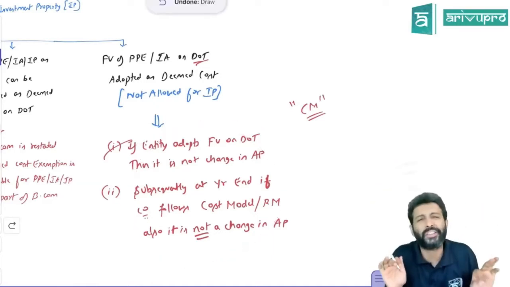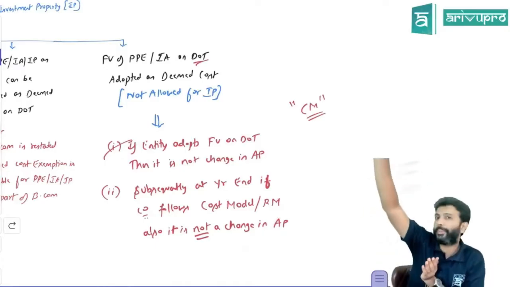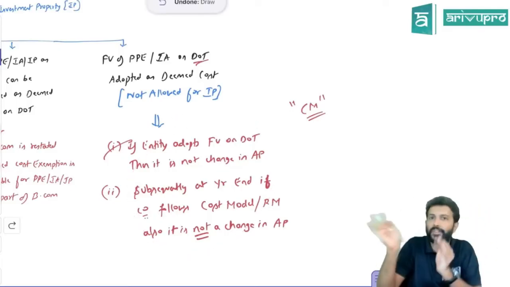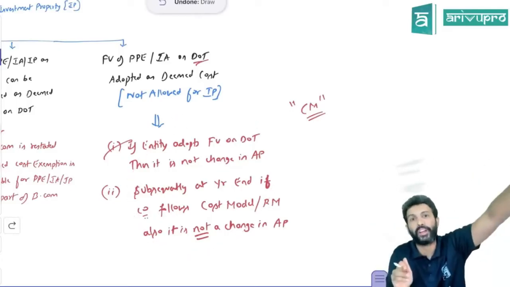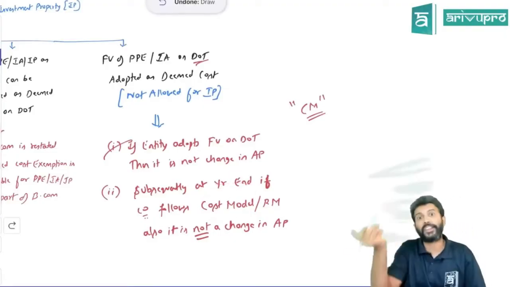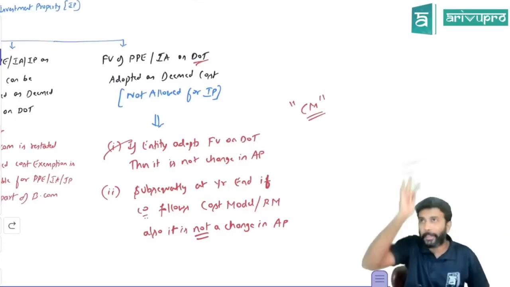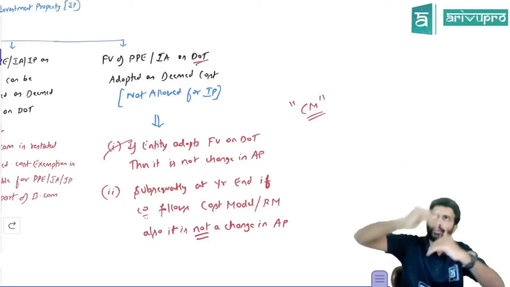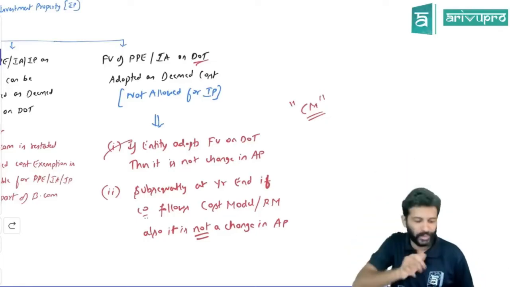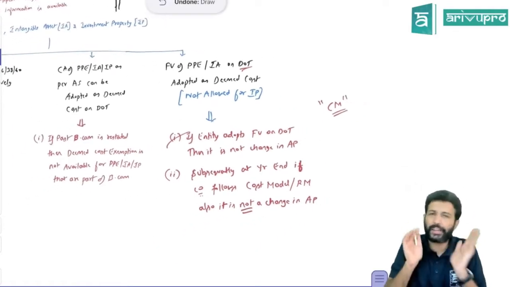We will not treat it as change in accounting policy because if it is change in accounting policy, you have to redo the working from the beginning. That is not our intention. That's the reason in the date of transition year, you can do whatever you want. After that, let's say first year end, you followed cost model. Second year end, you went to revaluation model. That will be considered as change in accounting policy. But in the transitioning year, from the date of transition till the end of the year, you can play around with these models. It will not be considered as a change in accounting policy. This is a practical relief here.